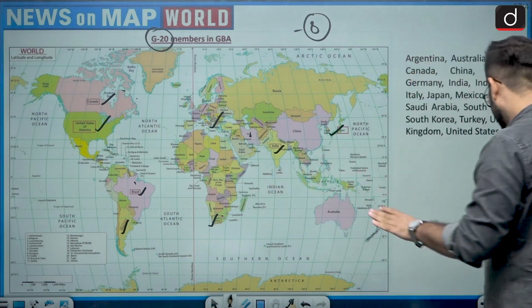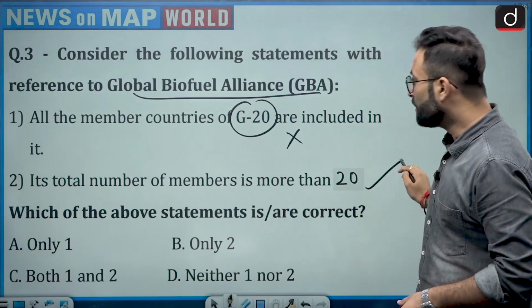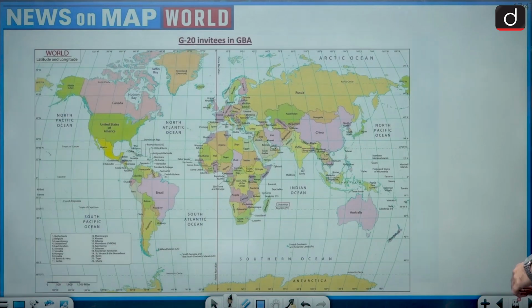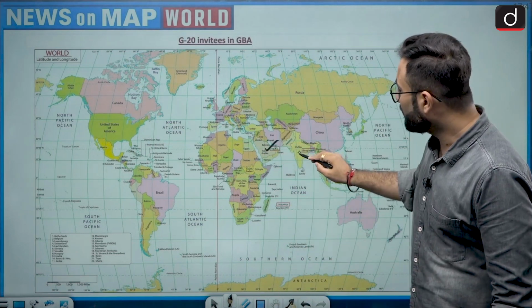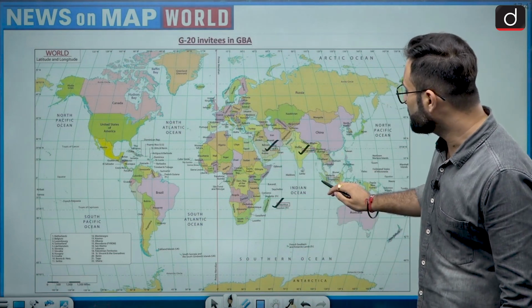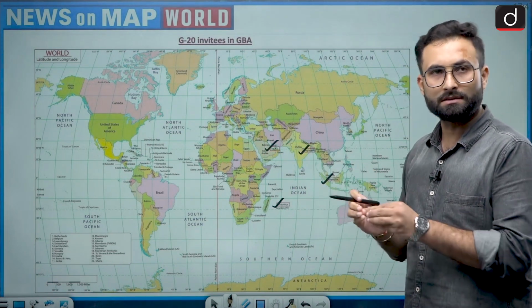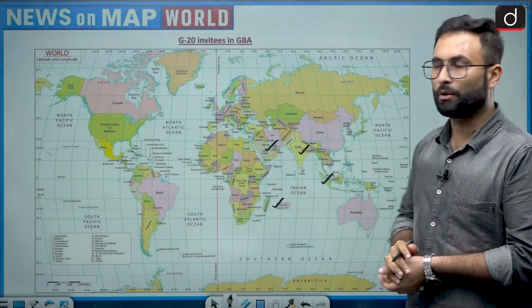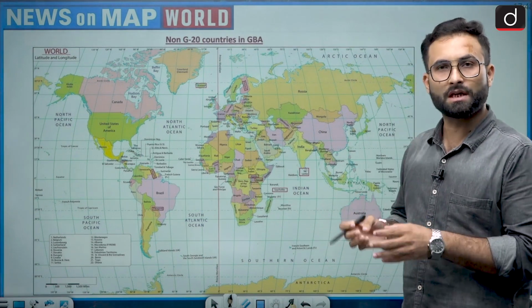Moving further to the next one, that its total members is more than 20. That is true, so option B would be your right answer. In the further slide you will see that these are G20 invitees, so these are also members. Over here you can see UAE, Bangladesh, Mauritius, and Singapore. These are certain countries which are not part of G20. They are invitees, and still they are part of your GBA. Moving further, there are certain non-G20 members which are also there.